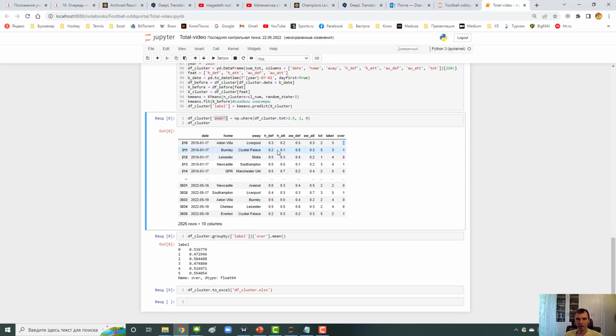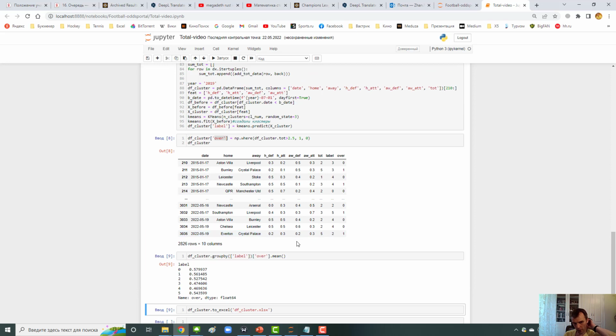We have a number of clusters for each game, and we can count the average value for each cluster. That is our prediction, actually. So we can see that, for example, in cluster 0 the share of games in which 3 or more goals were scored is 57, almost 58%.